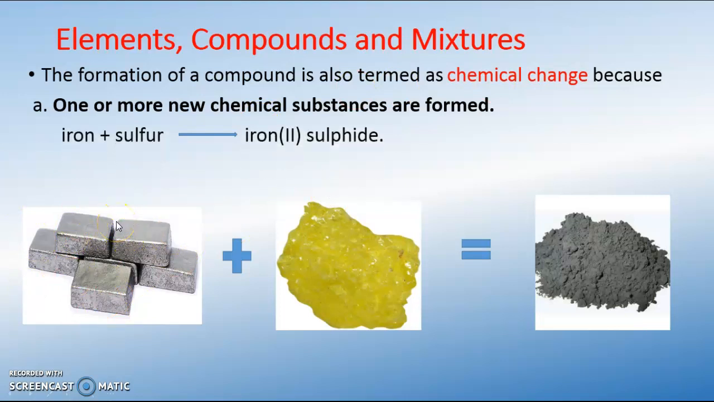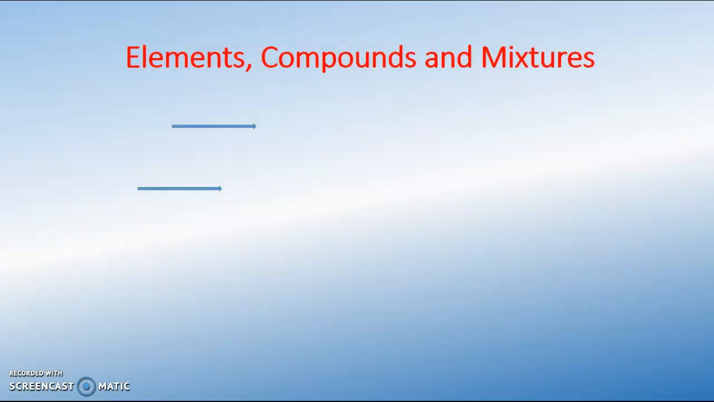Let's look at this reaction. I have iron plus sulfur to form iron(II) sulfide. This is a pure form of iron, and that is a pure form of sulfur. But when they chemically react, look at what they form: iron(II) sulfide, which is a new substance compared with this and then that. So one thing about a chemical change, or the formation of a compound, is that a new substance is being formed.